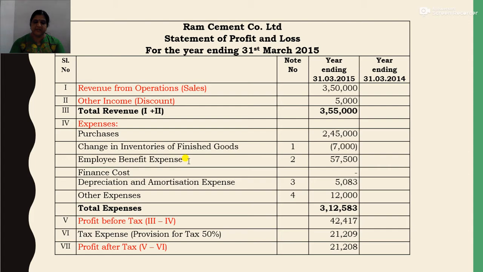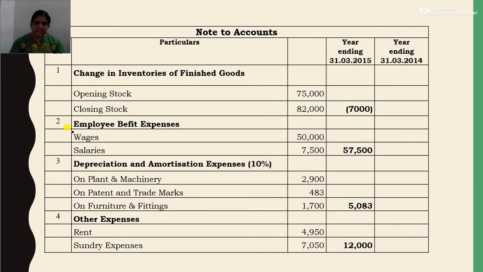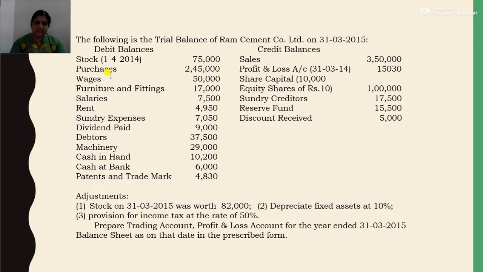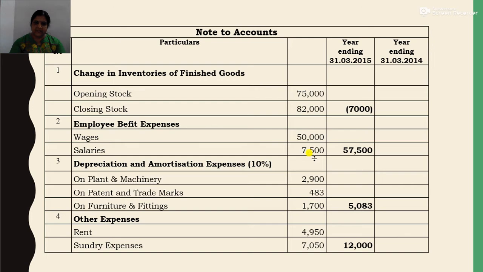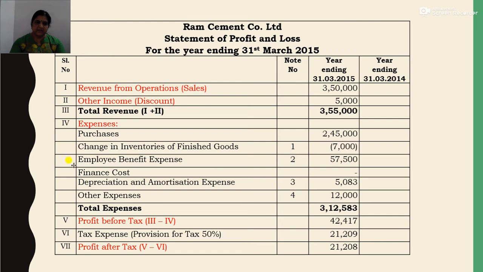Then comes employee benefit expense. What were the items? That is employee related expenses, for example salaries, wages, etc. This is explained again in note to accounts, item number 2, employee benefit expense. There is wages and salaries. In the question there is wages 50,000, then again there is salaries 7,500. So wages 50,000, salary 7,500, the total 57,500. So employee benefit expense 57,500.